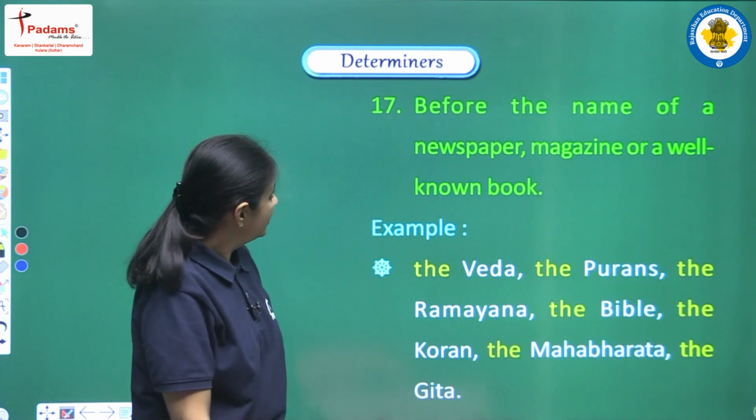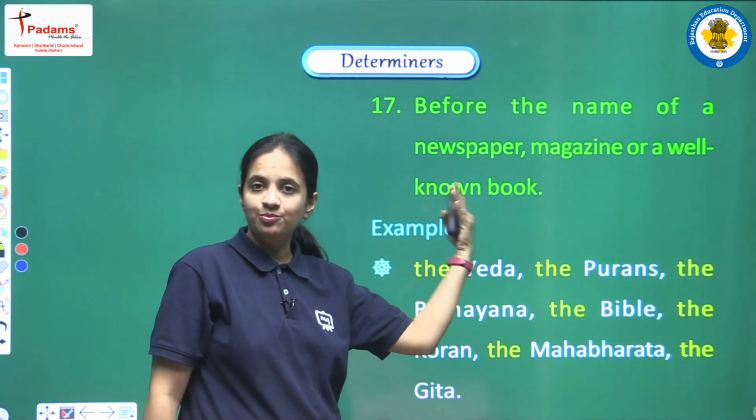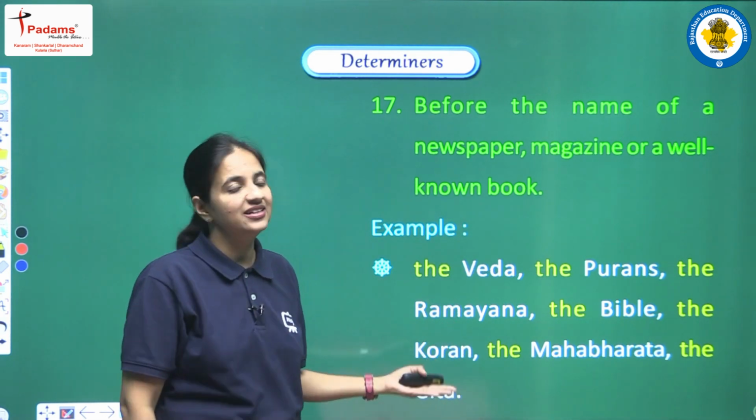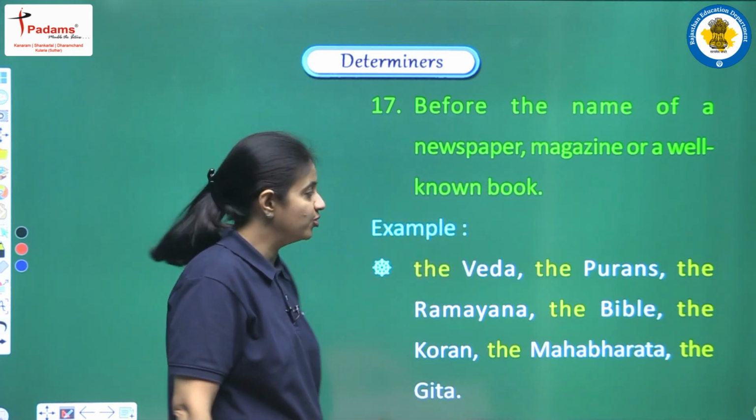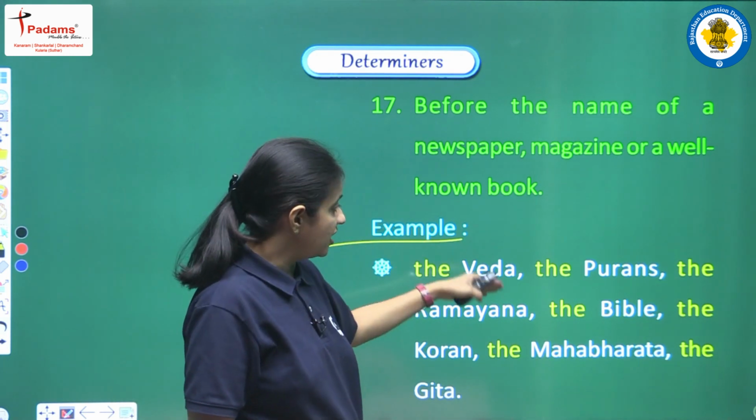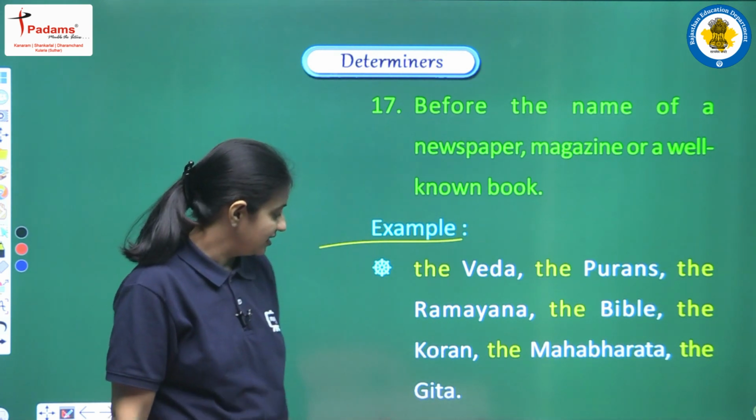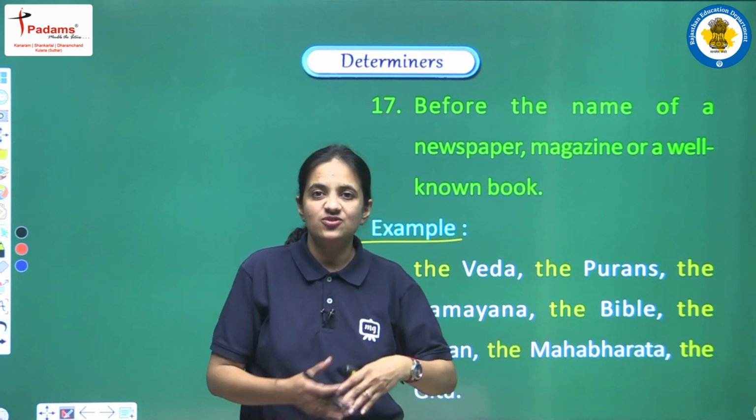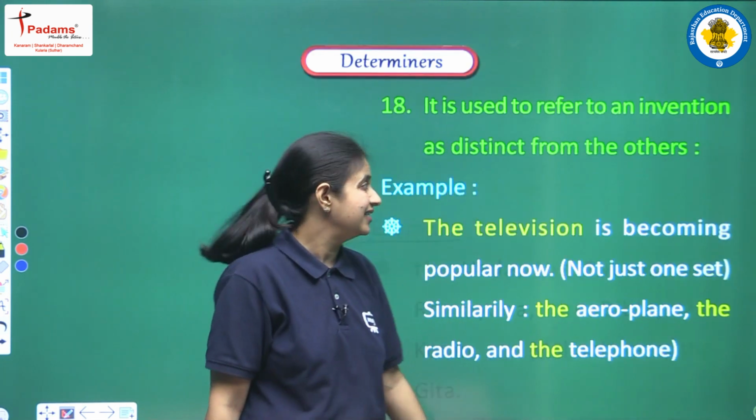Next, before the name of a newspaper, magazine or a well-known book. This is a very common, very general use, and we always use the article here whenever we have a very famous newspaper, magazine or well-known book. Some of the examples we can see: the Vedas, the Puranas, the Ramayana, the Bible, the Quran, the Mahabharata, the Gita. For these very famous books, magazines or newspapers, we have to use the article.